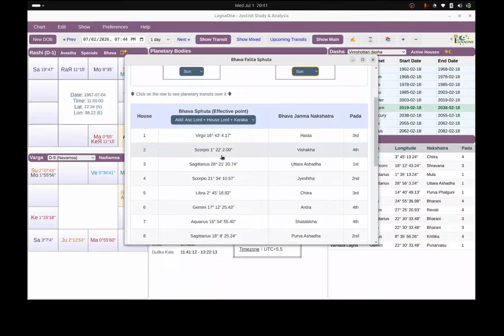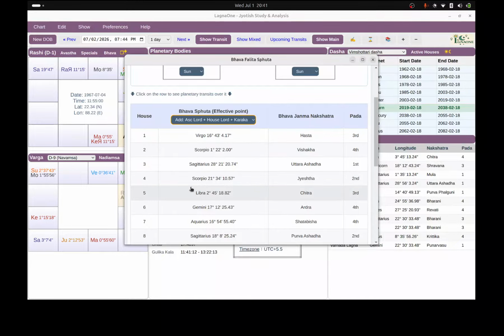So this is the most effective point for the result of that bhava, that house. That's the fourth house results. It falls at this point. These planetary longitudes are added. You can change that also. It's highly customizable. For those who want to use it, it's a hugely beneficial tool.